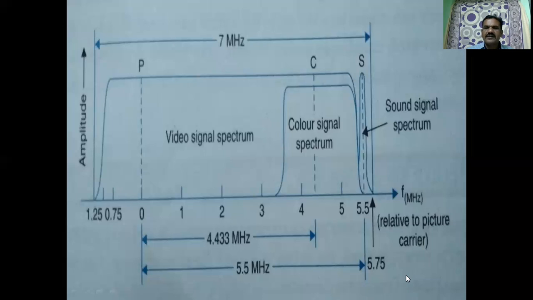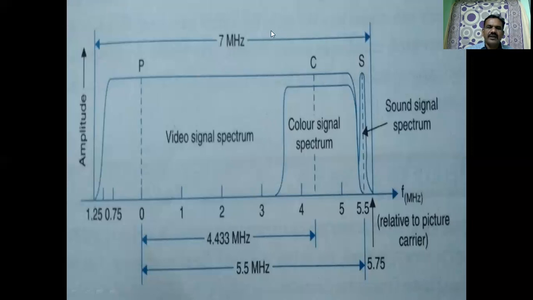So this is the case of the PAL system, phase alternation by line, which was used in India. The 625 scanning line system is particularly used in India, and this is the frequency spectrum of the vestigial sideband modulation, which shows the picture carrier, sound carrier, color subcarrier, and the total bandwidth requirement for each television signal.